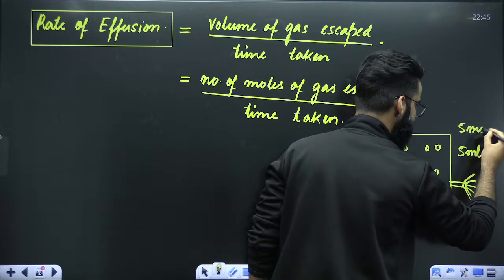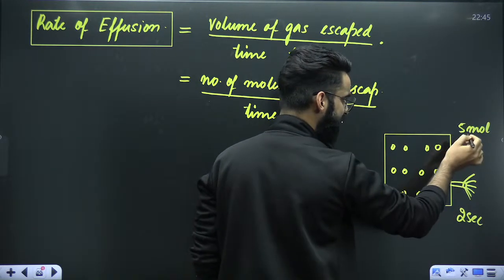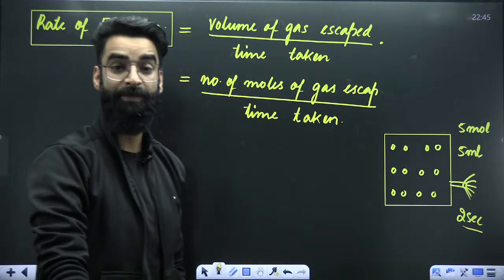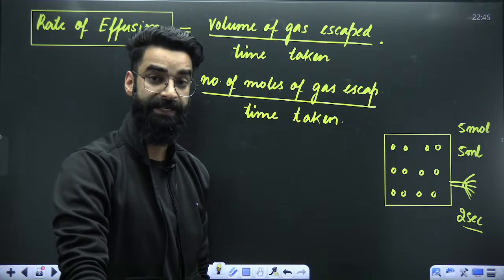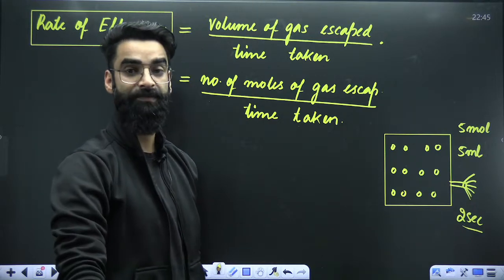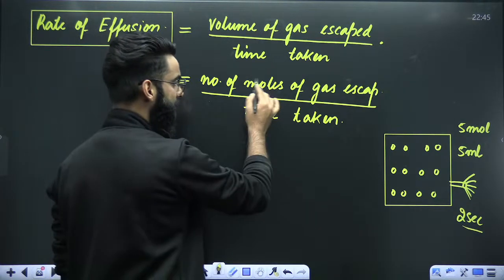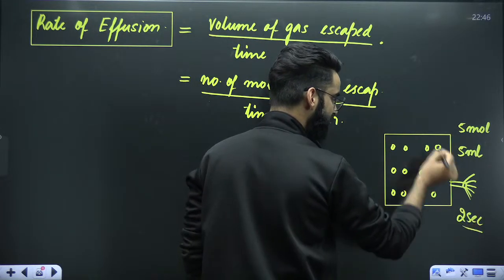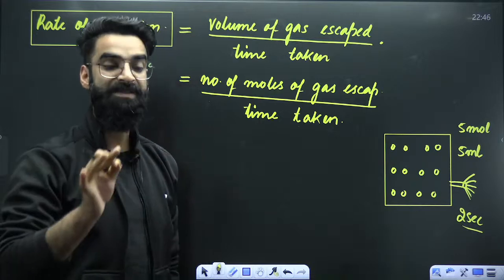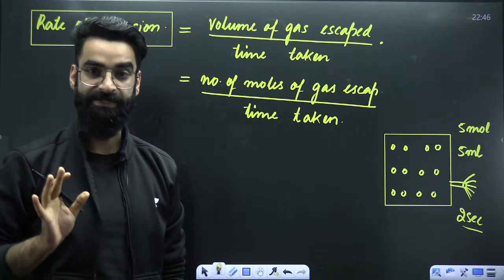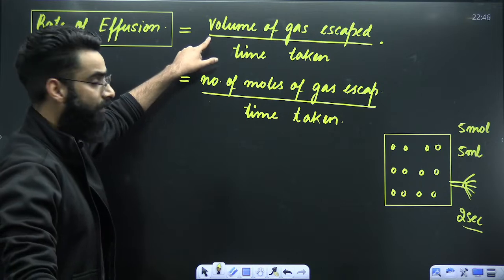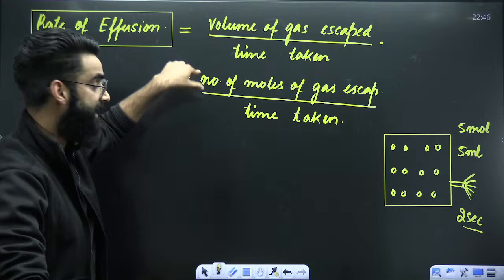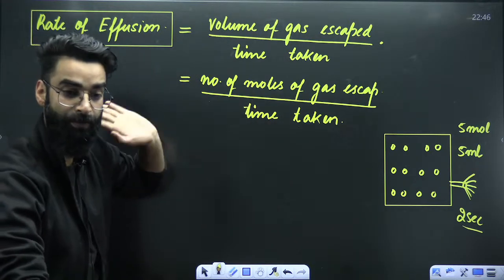Now imagine that 5 moles of gas are coming out of the container in 2 seconds, and I want you guys to define the rate of effusion. How exactly are you going to do it? Number of moles of gas escaped, that's 5, divided by 2. So it's going to be 2.5 moles per second. First, we defined the rate of effusion in terms of volume. Second, we defined the same thing in terms of moles as well.